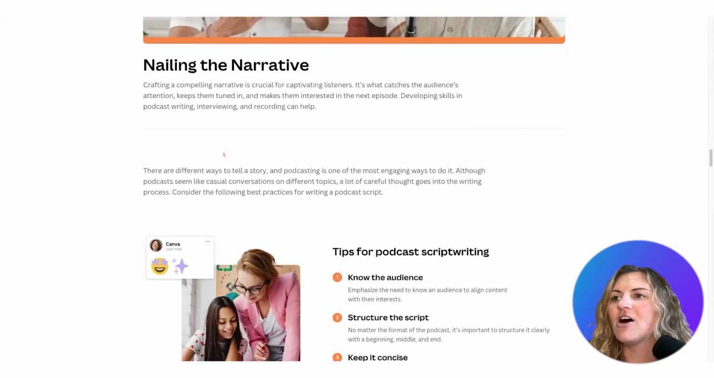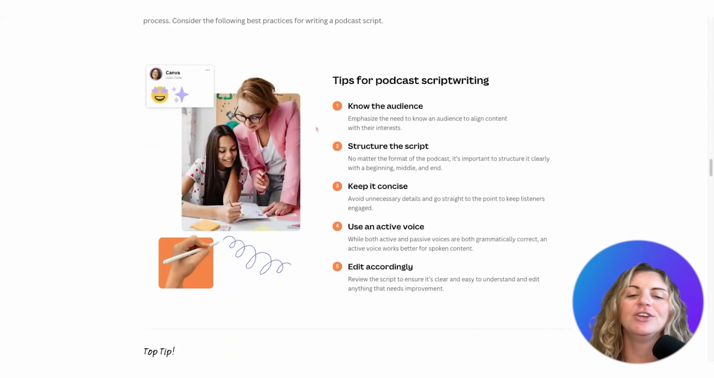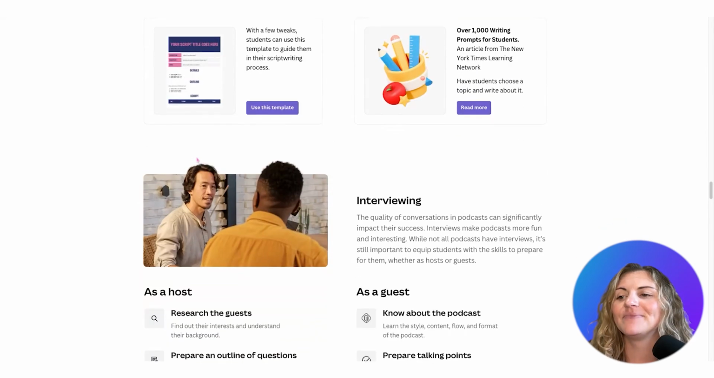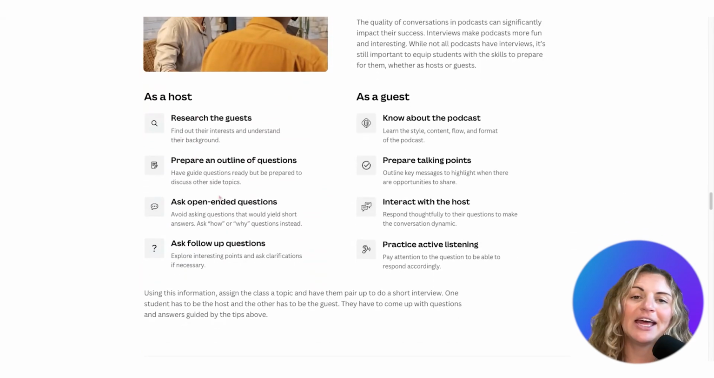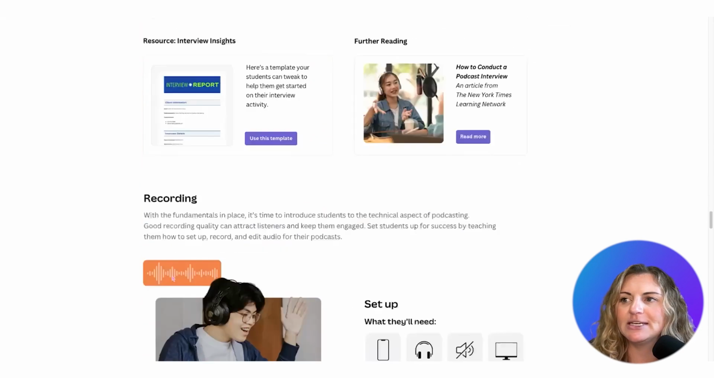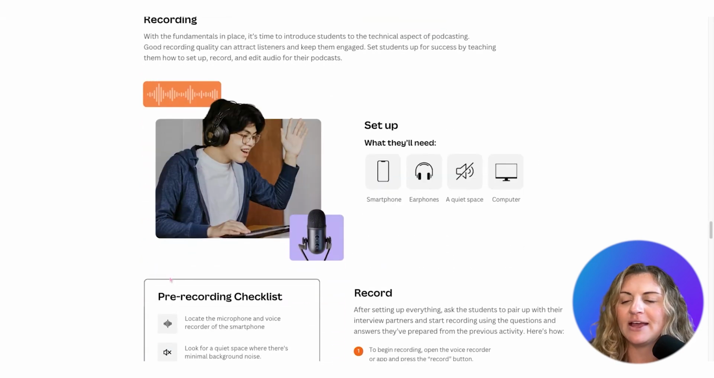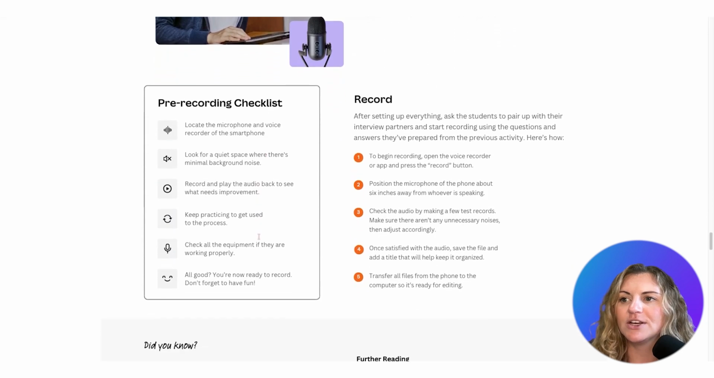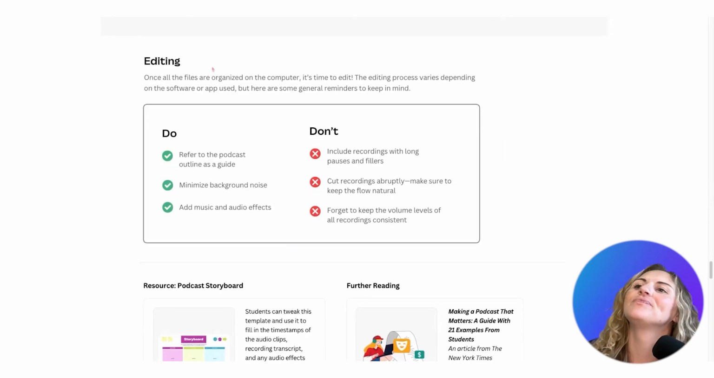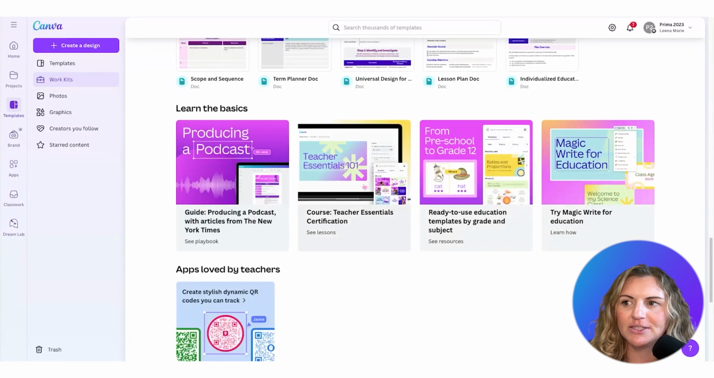And then once you have all of that together, then you need to write a script. So there are some script templates here. And then you are either the host or you're interviewing a guest. So there's some really great tips for you here that I highly recommend. And then how to record. So it tells you exactly how to record in Canva, but I'm going to show you how to do that right now. So now I'm going to go back to the Canva homepage because this is a resource that I had opened.